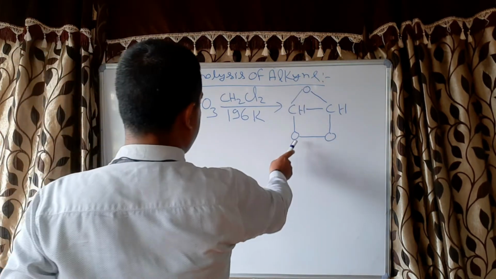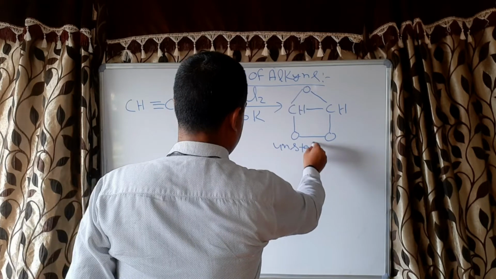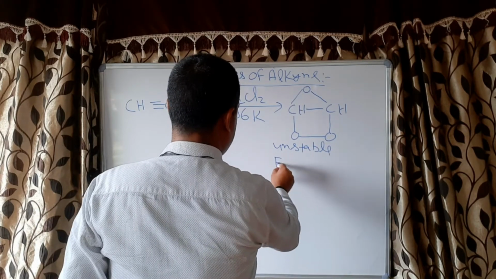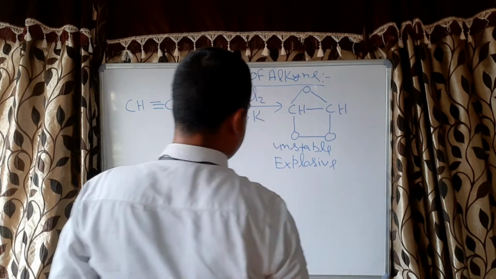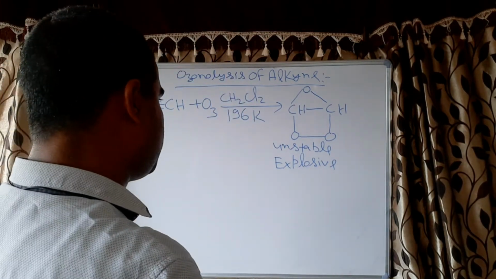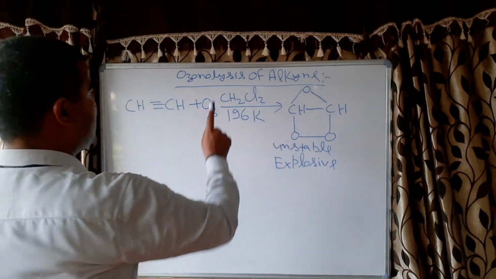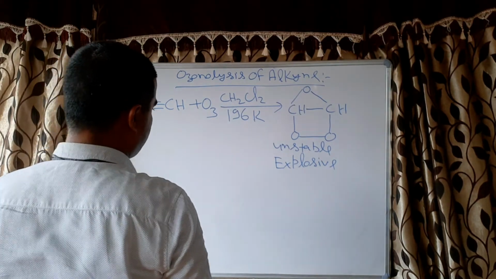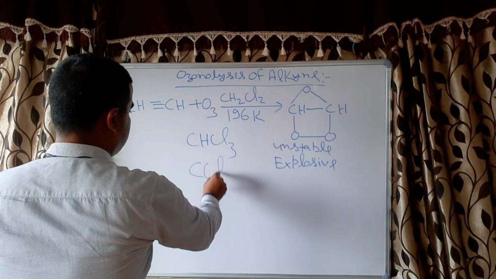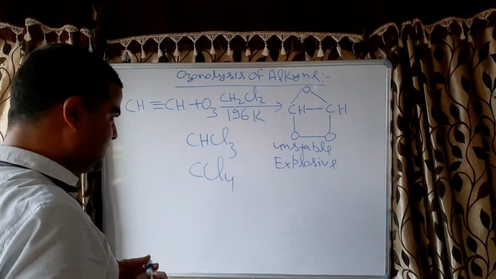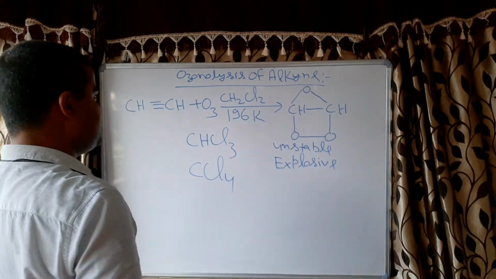Now the first question is, why have we used this inert solvent? Because the ozonide formed is unstable and explosive in nature. Since it is explosive and unstable, that is the reason we are using the inert solvent. In place of this inert solvent, we can use chloroform also or CCl4, carbon tetrachloride also. So not only this, there are other choices also.